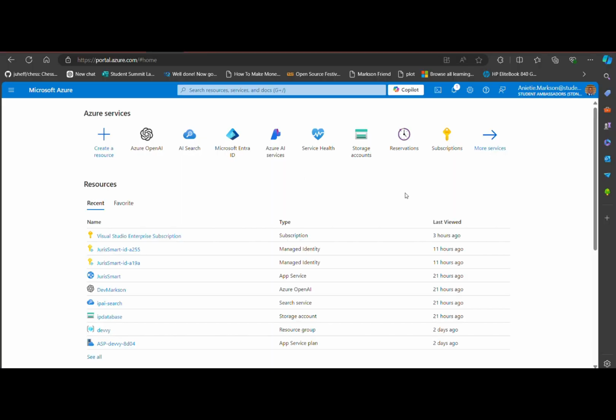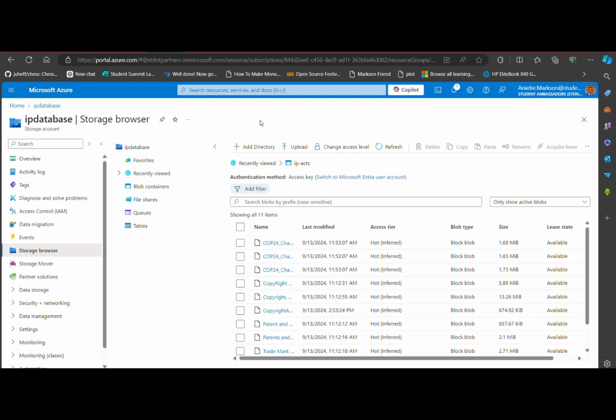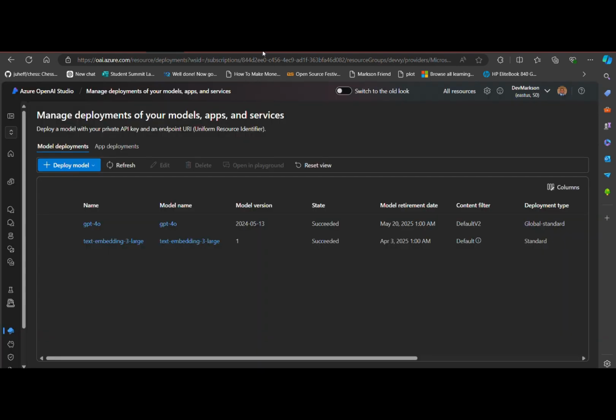I actually used the Azure Portal to build the JurisSmart app. So this is my storage, the Azure Blob storage that I used to store all the PDFs. The next thing I did was use the Azure OpenAI resource I have to create the GPT-4o and a text-embedding-3-large model.